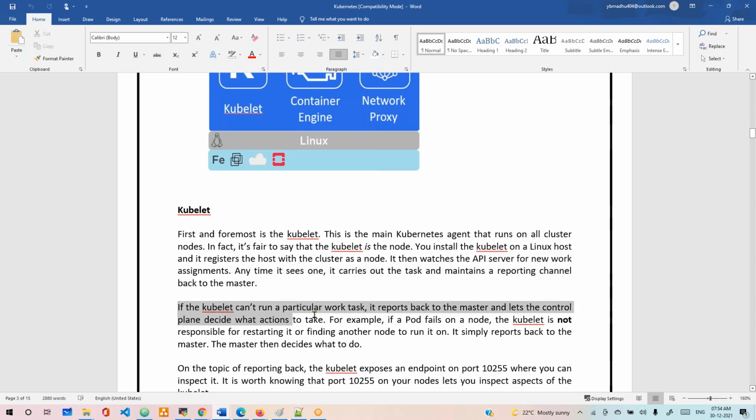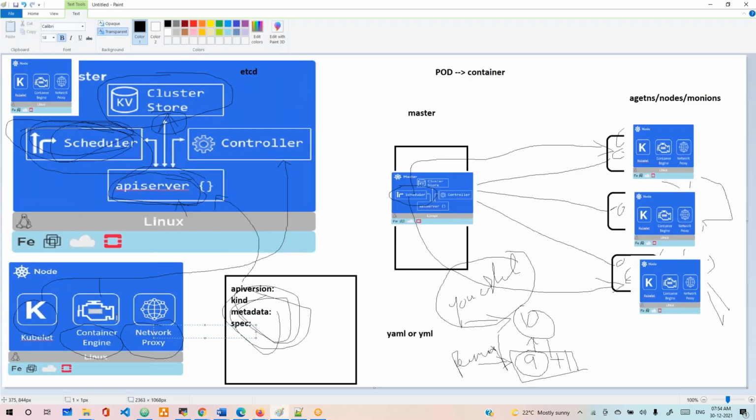If the kubelet can't run a particular work task, it reports back to the master and lets the control plane decide what action to take. Think of it this way: if something goes wrong and a container is down, the kubelet tells the control plane, and the control plane takes care of it.